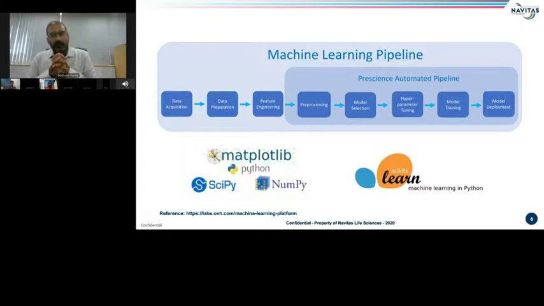The first part here is from data acquisition to data preparation and pre-processing, because in this case the scikit-learn model, or the machine learning model, would not accept any text data. Any data that we pass through the machine learning model would need to be converted into numeric values. It has to be split into the X and Y labels or feature encoding, and it has to be in a non-missing format. So it does not understand missing values.